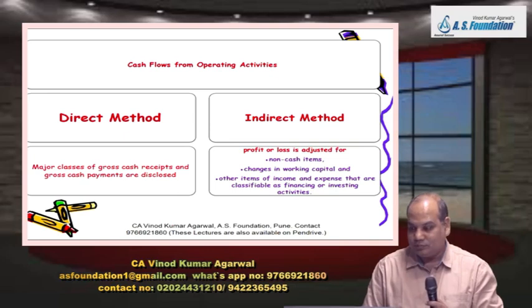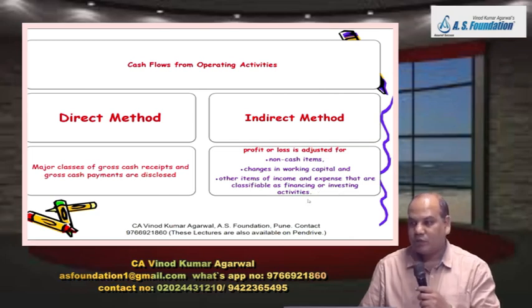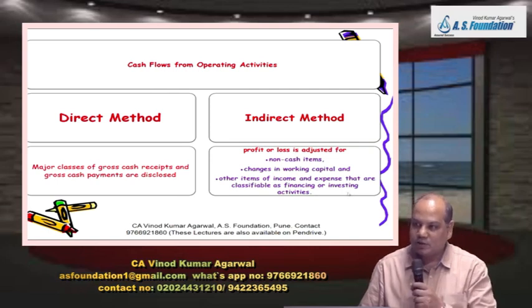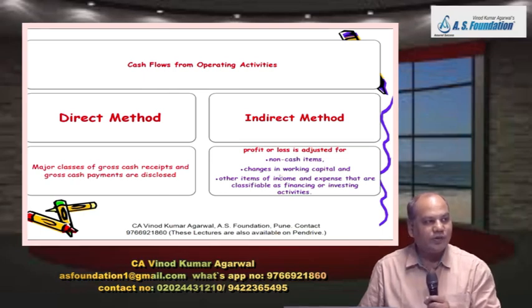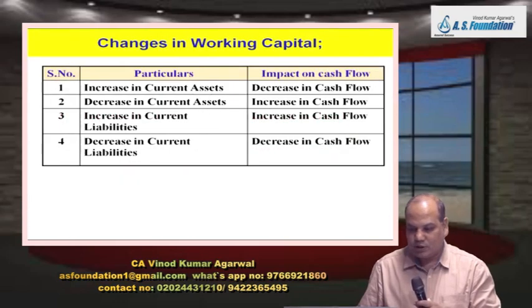Non-cash expense, changes in working capital, and the third is other items which are either classified as financing activity or investing activity. That means if suppose your P&L account includes, for example, interest income and you want to put it in investing activity, you make an adjustment in operating activity and you put that number in investing activity. Or your P&L account includes interest paid and you want to show it as financing activity, you'll make the adjustment here and show it in financing activities. So these are the 3 adjustments that we make.